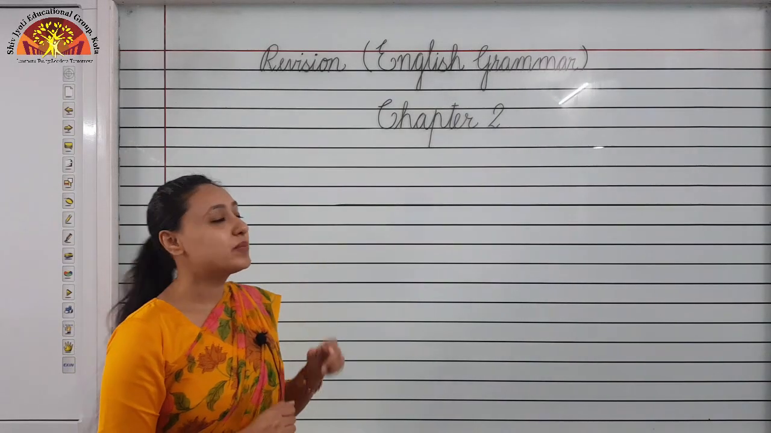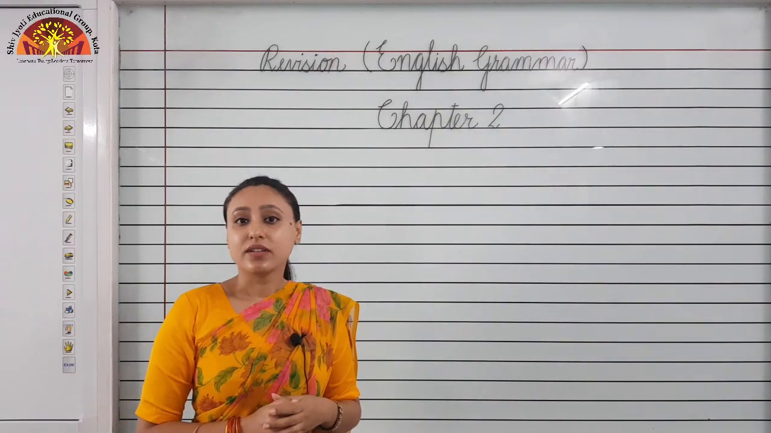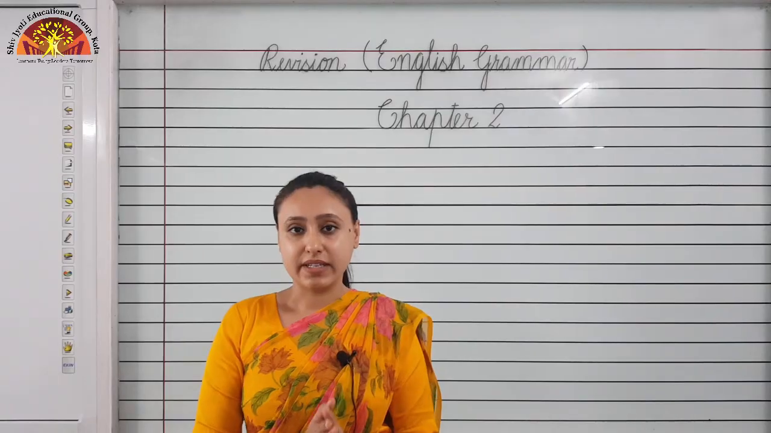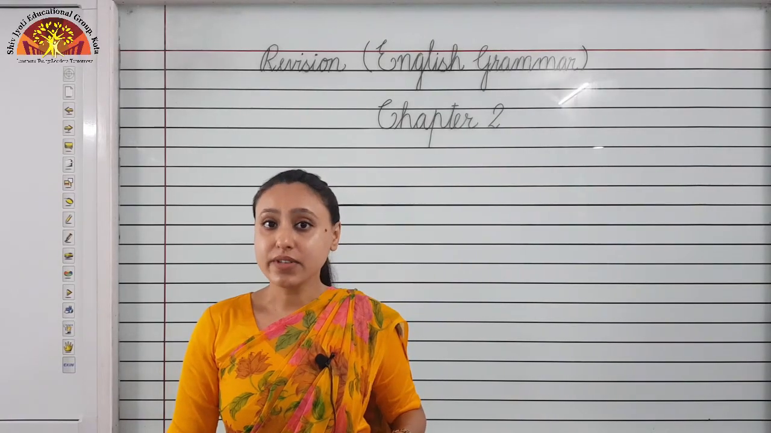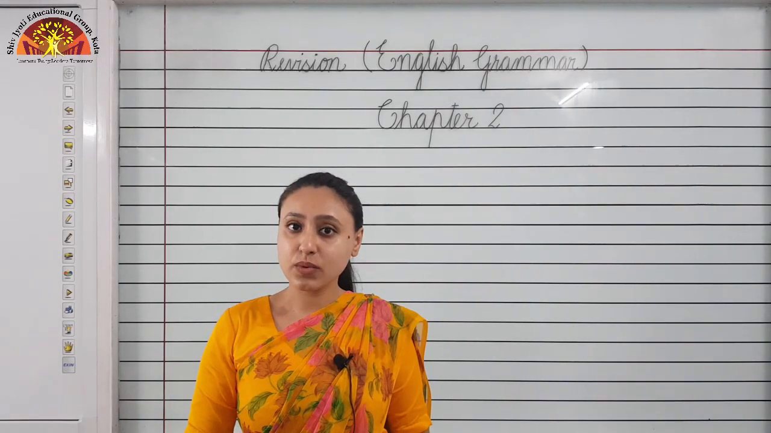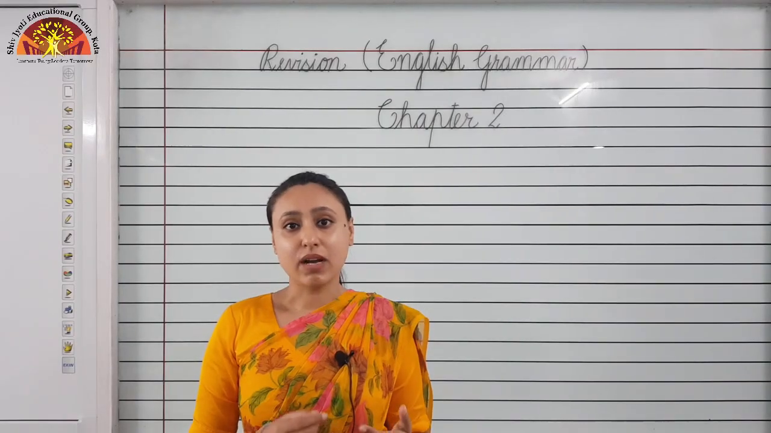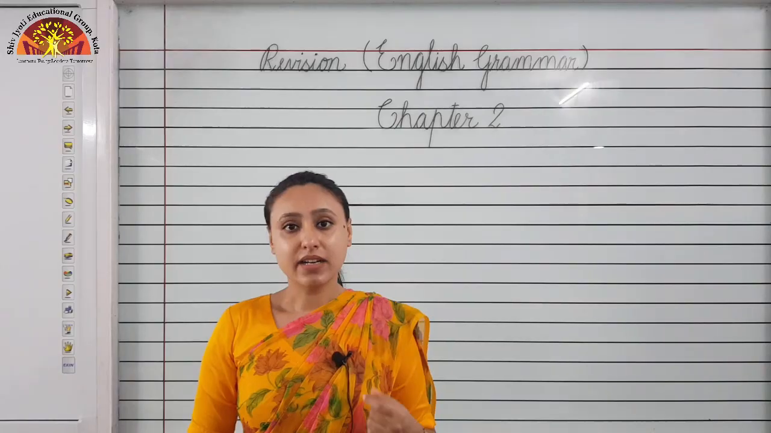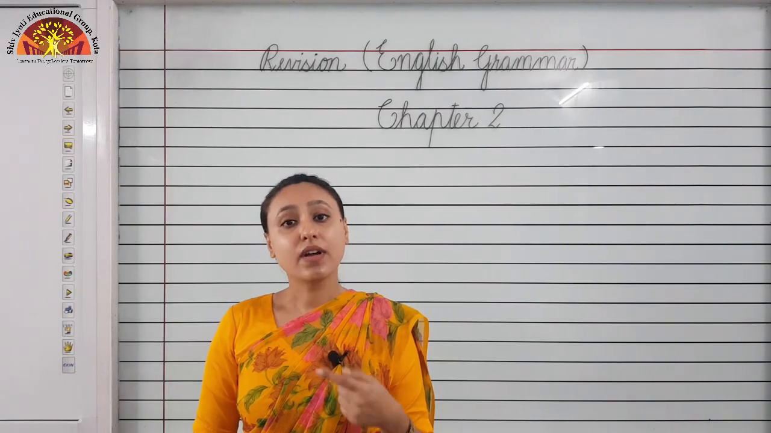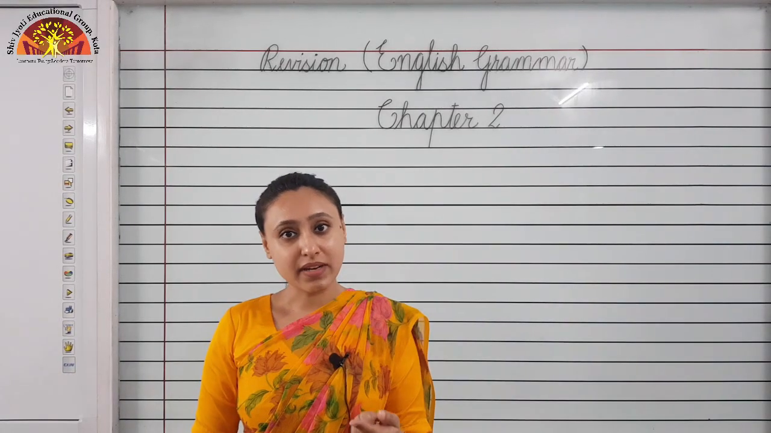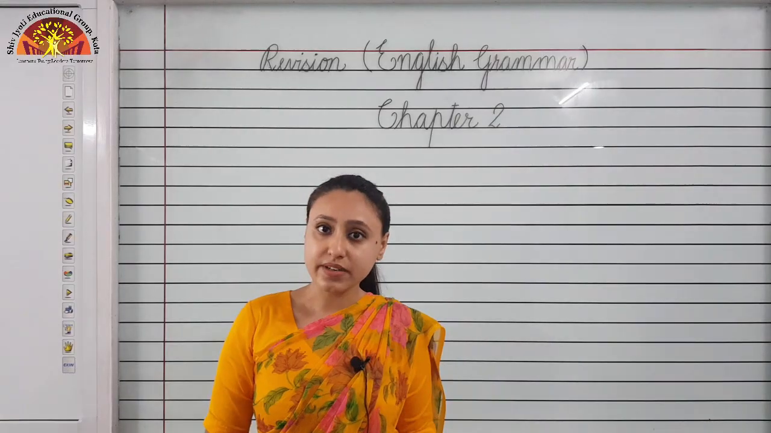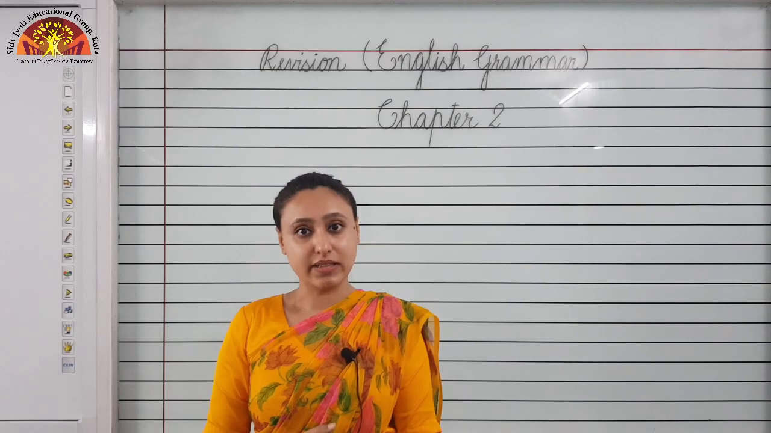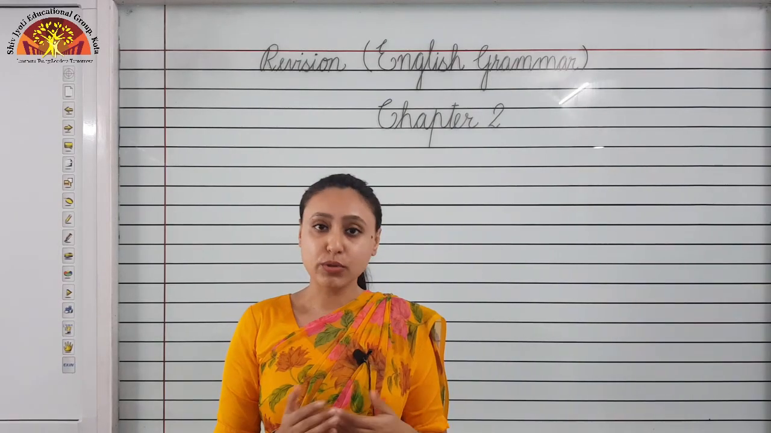Children, now we will revise chapter 2, nouns, one and many. Children, before one and many, I would like you to tell about noun. Nouns are also called naming words. What are nouns? Nouns tell us names of person, place, animal and thing. Nouns which tell us the names of one place, one person, one animal and thing are called singular nouns. Nouns which tell us about more than one thing are called plural nouns.